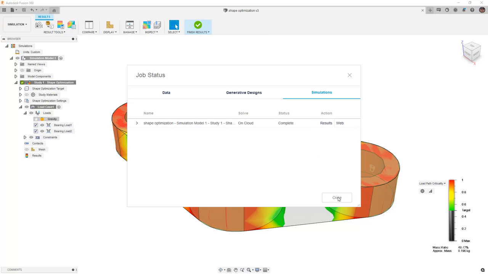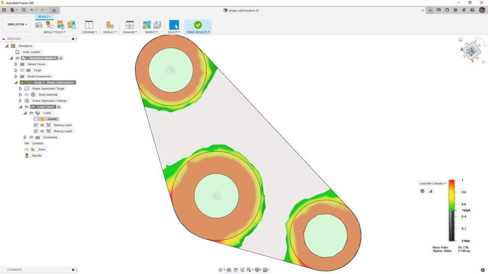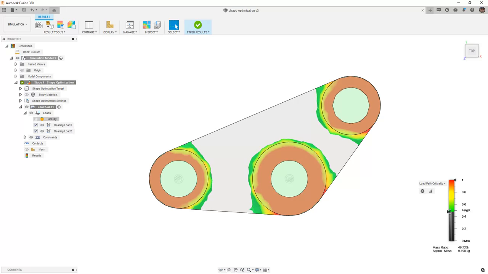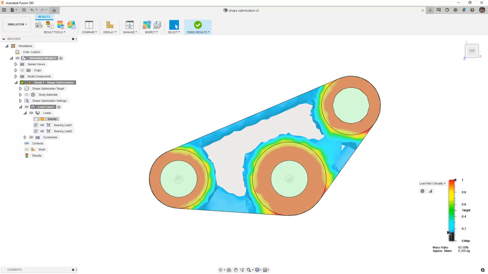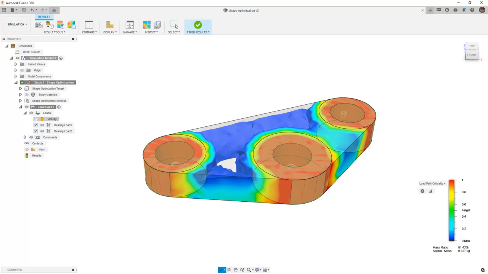You can see here with the slightly modified settings, we now have a result. However, with the result, the 3 areas are detached. One way that we can modify this is by reducing the target mass. We can see here that we get to a point where we start to see the load distribution and a potential area where we can remove some mass. With a design like this, however, we are seeing that most of the mass is going to be required. So this tells me that I don't want to cut a hole all the way through the part, but I might be able to remove some of the material from the top and the bottom, making more of an I-beam shape.